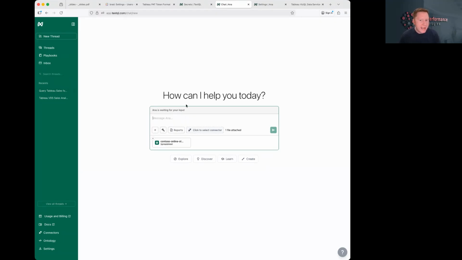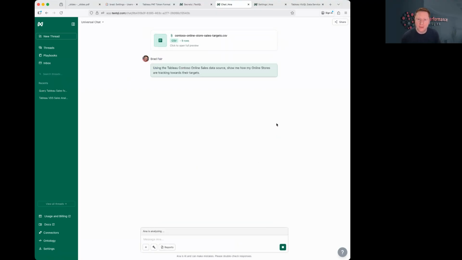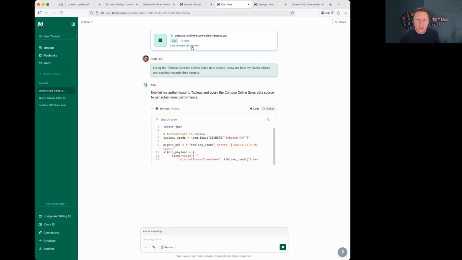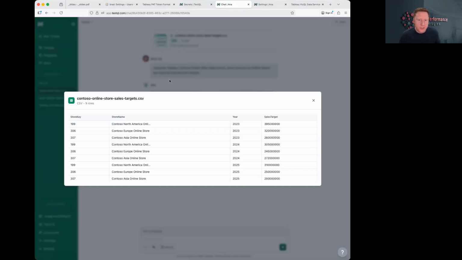I'm going to ask it, using the Tableau Contoso online sales data source, show me how my online stores are tracking towards their targets. The targets are included in the spreadsheet, the actual online sales data in the VDS API. So it's going to have to figure out how to bring those two together. And because it's working in its own execution environment, it can do that. Here's what the CSV looks like for the sales targets, by the way. Pretty straightforward.